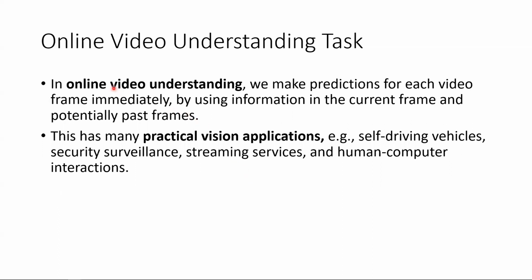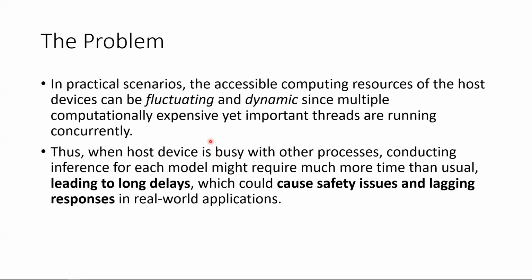In this paper, we focus on the online video understanding task, where we make predictions for each video frame immediately by using information in the current frame and potentially past frames. This has many practical vision applications, such as self-driving vehicles, security surveillance, streaming services, and human-computer interactions. However, in practical scenarios, the accessible computing resources of the host devices can be fluctuating and dynamic, since multiple computationally expensive yet important threads are running concurrently. Thus, when the host device is busy with other processes, conducting inference for each model might require much more time than usual, leading to long delays, which could cause safety issues and lagging responses in real-world applications.